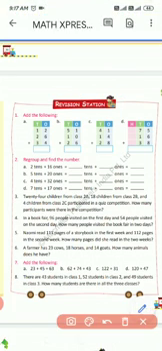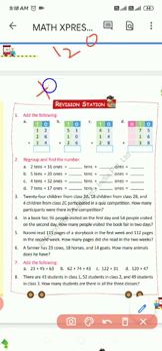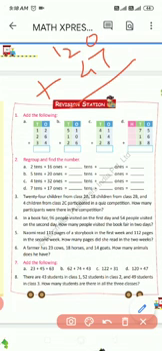Next last question of 7 is D: 120 plus 47. 7 plus 0 is 7. 4 plus 2 is 6 and 1 same as 1. Answer is 167.